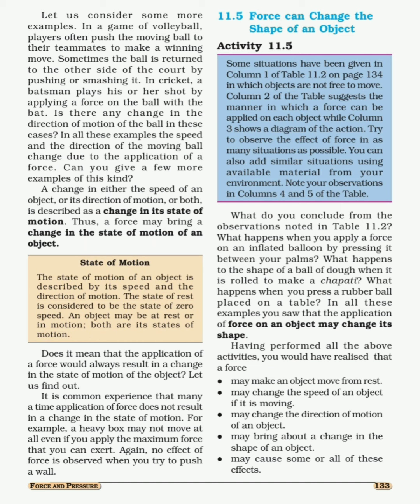So without force, no such changes are observed in our day-to-day life. So when you see any kind of change, meaning change in speed, change in direction, change in shape, or when an object moves from rest position, every time force is applied on the object.